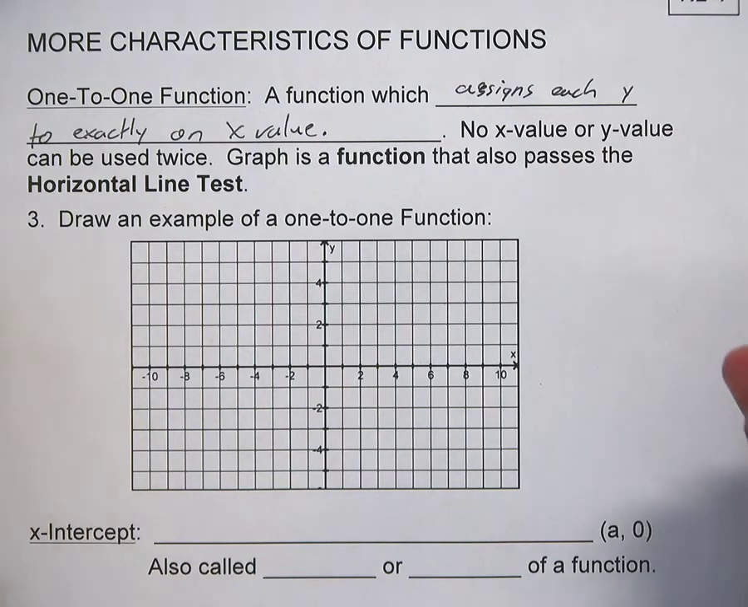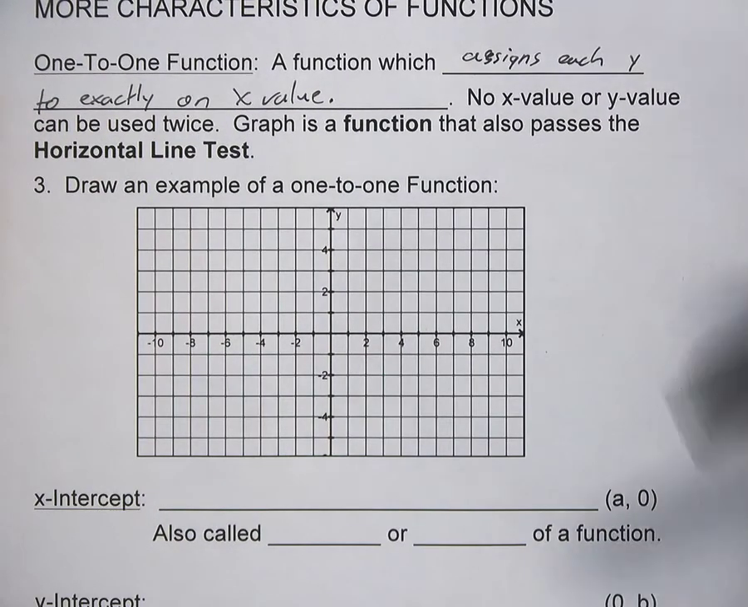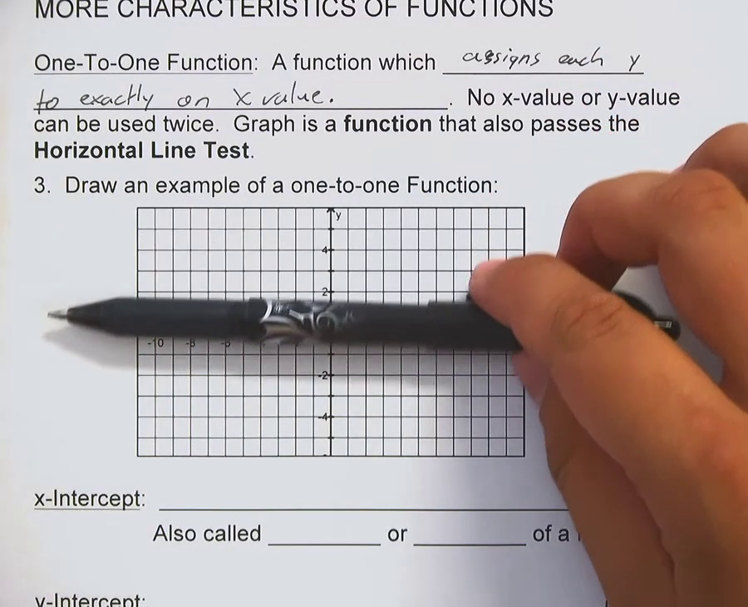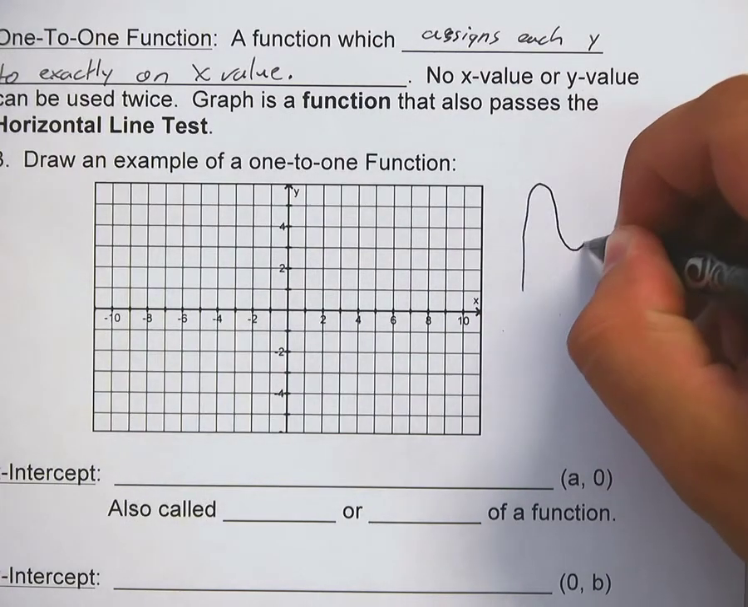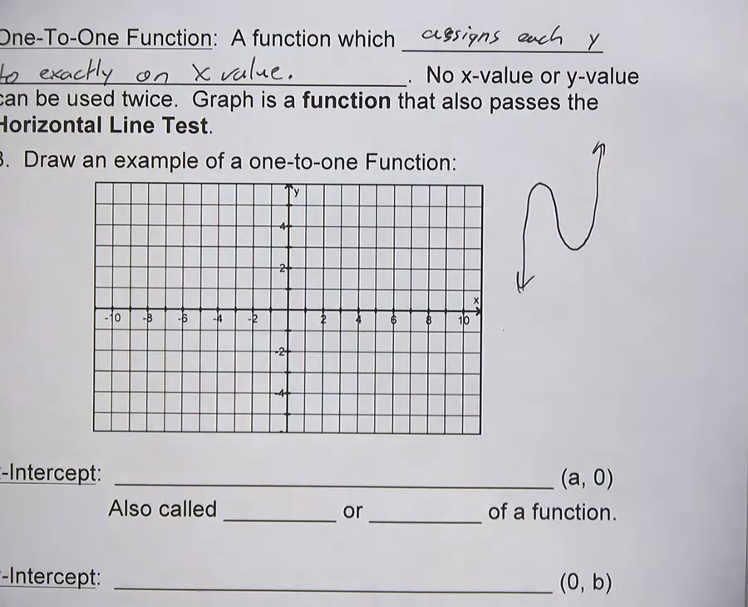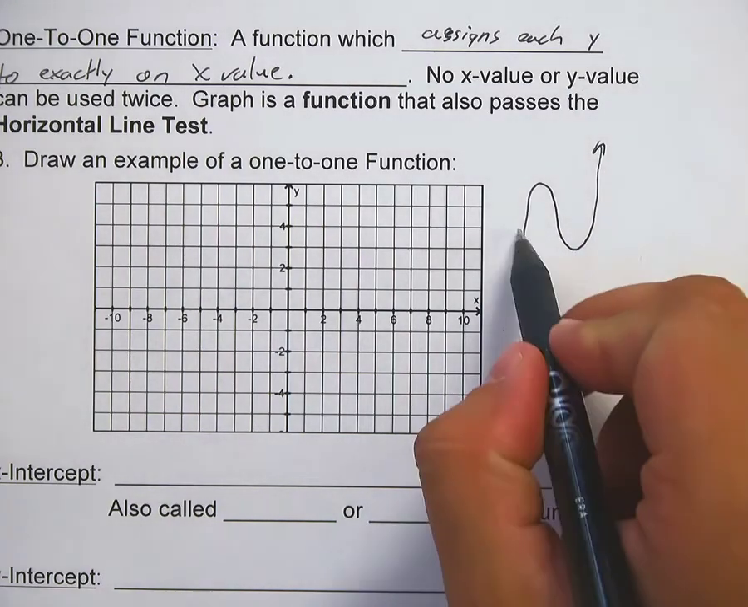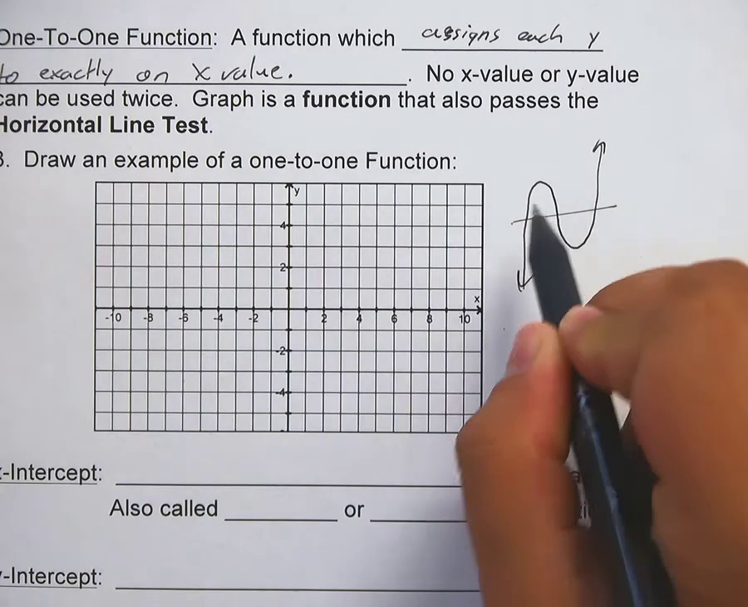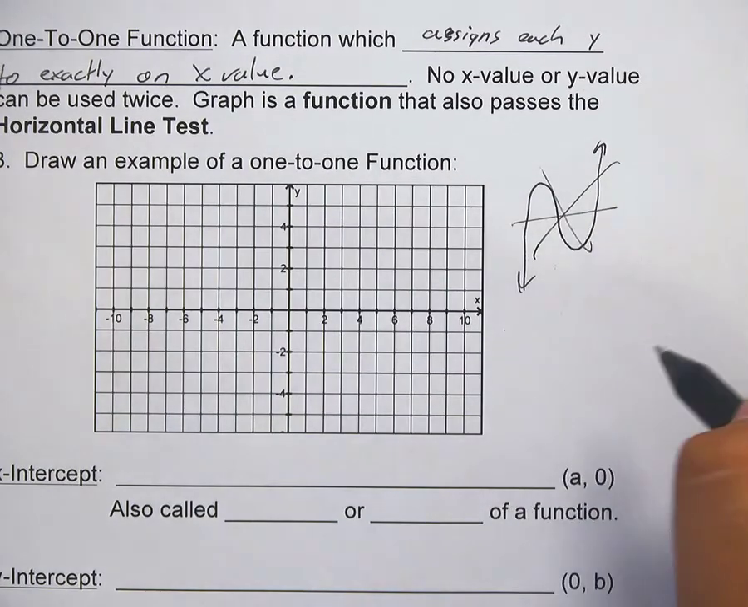So draw an example of something that's one-to-one. Well, a one-to-one function is going to have a horizontal line that is only going to touch once. So in other words, something like this, even though it's a function, vertical line test is okay. The horizontal line test means it is not one-to-one. So it is a function, it's not one-to-one. So this is a no-go.